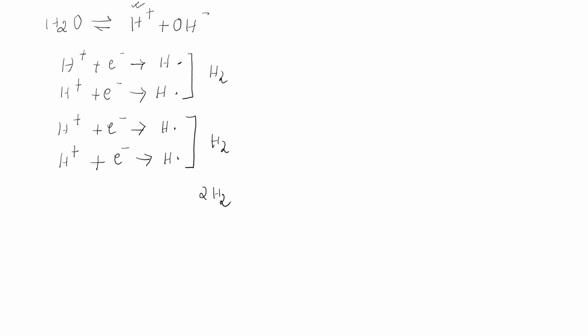Now similarly with OH minus. Now I am having 4 OH minus. Now one OH minus is giving one electron and it will form an OH free radical, which is very reactive.